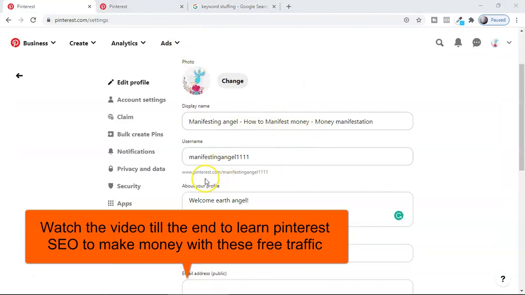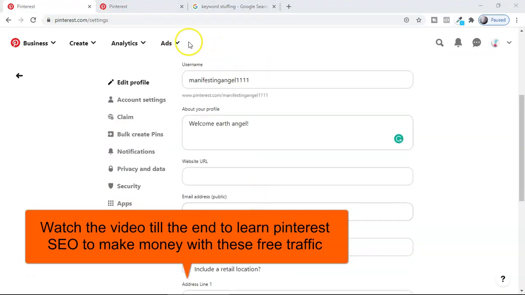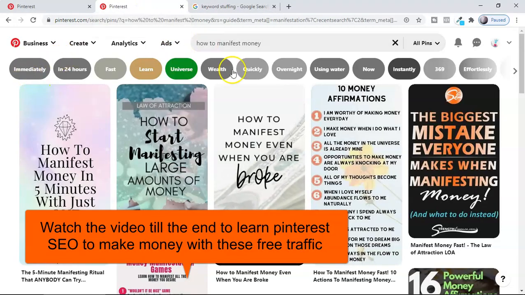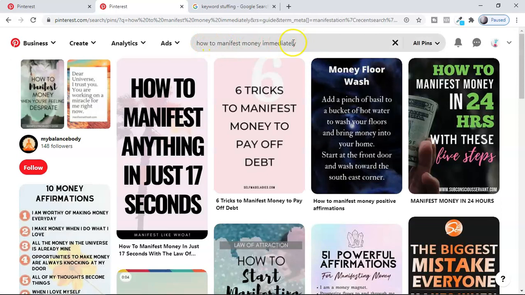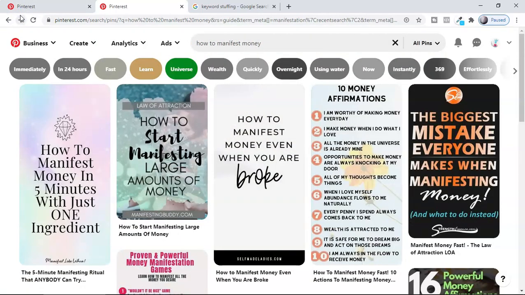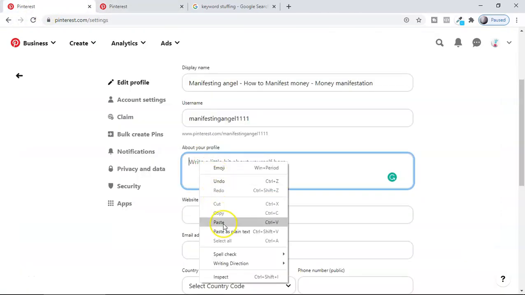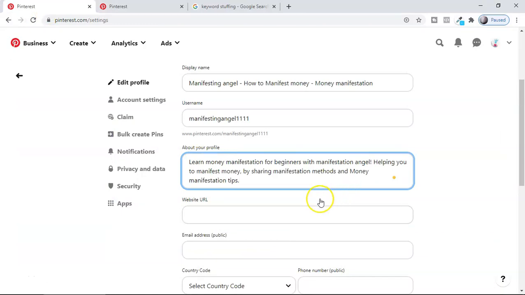Okay, now for the profile description also I'm going to do the keyword research in the same way. So here I will go here and find something like how to manifest money, right? Immediately if I select, I got an amazing title here. So this way I will find a good description here. So here I have a profile description. This is 160 characters. So here you can see: learn money manifestation for beginners with manifestation angel, helping you to manifest money by sharing manifestation methods and money manifestation tips.